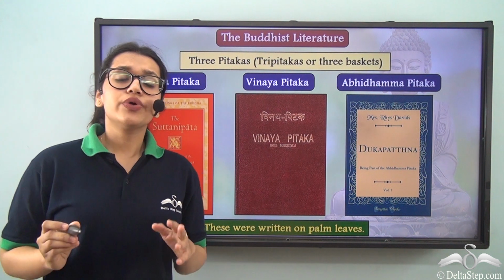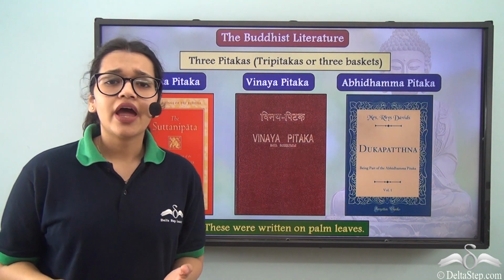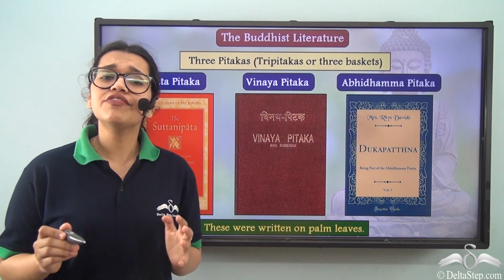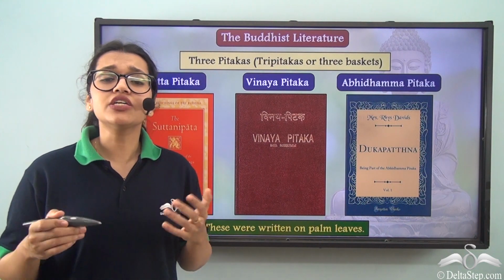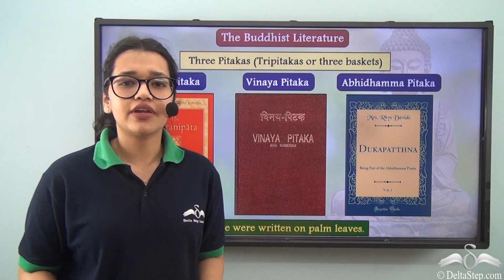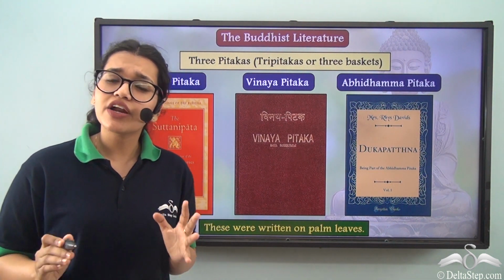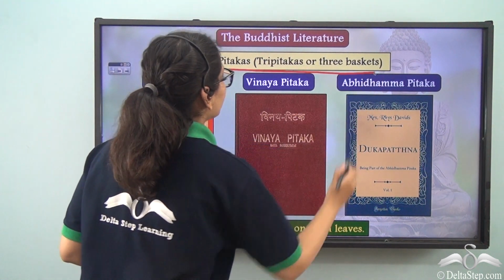Now, we know that Buddha taught all of his students orally. And after his death, for 500 years, his students also continued this tradition of teaching orally. So basically his teachings were not written down anywhere, right? However, after 500 years of Buddha's death, finally there was some Buddhist literature.